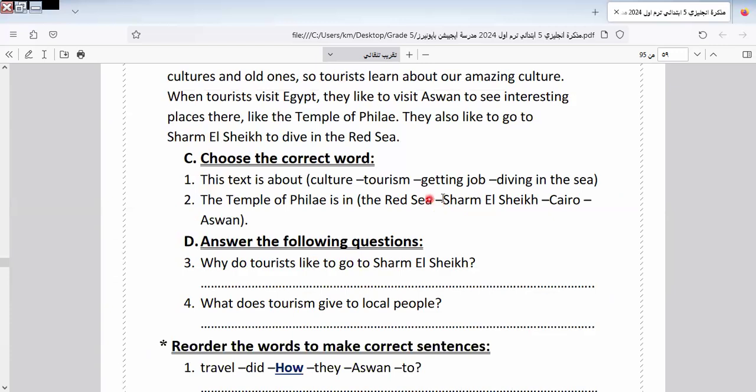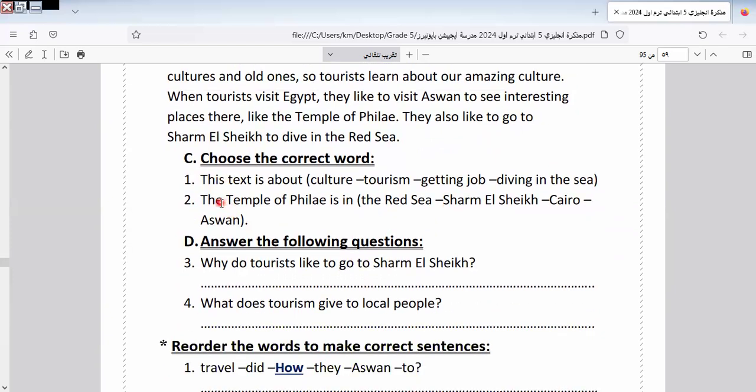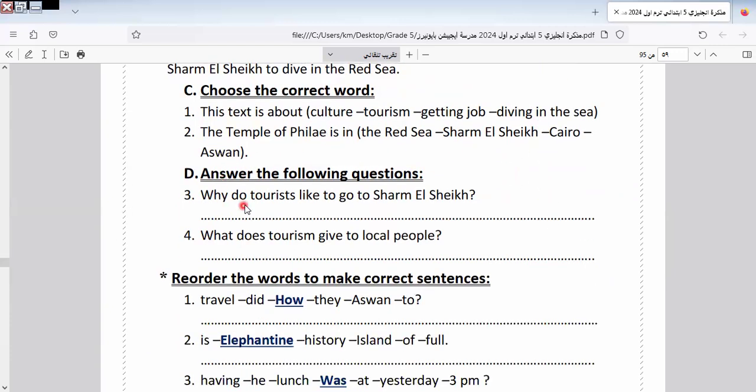This text is about what? Is it about sculpture? Wrong. Getting jobs? Wrong. Diving in the sea? Wrong. It will be what? About tourism. So I select here tourism as the suitable answer. The Temple of Pharaoh is in what? I think all of us know Pharaoh is in Aswan, as we know, clever pupils.